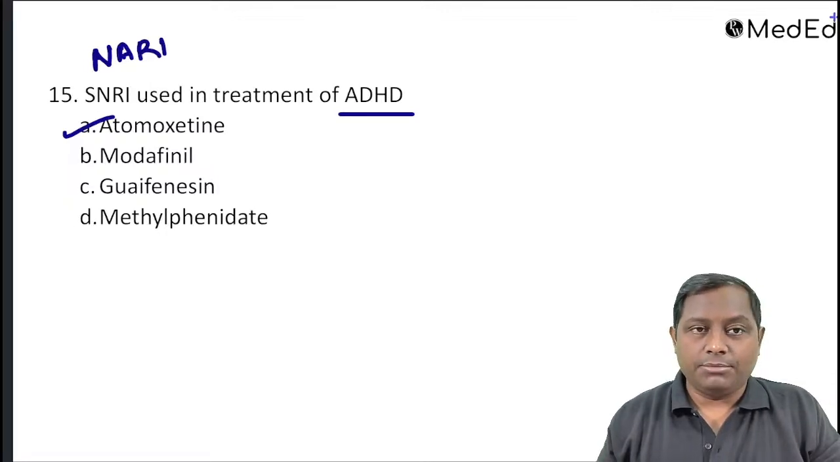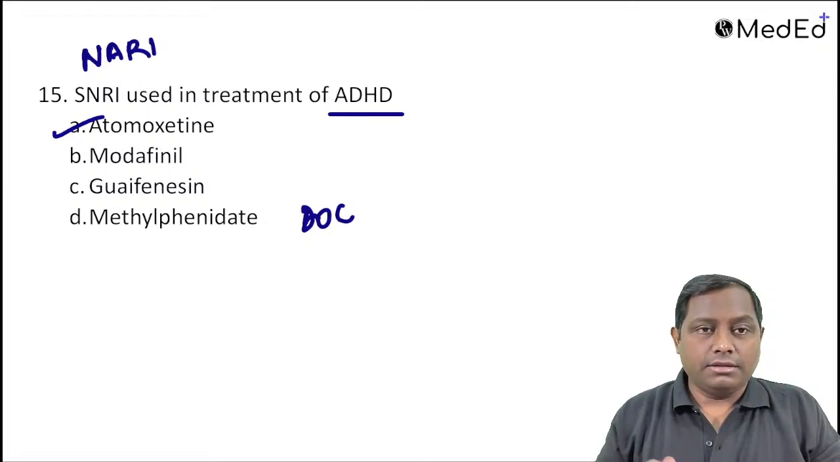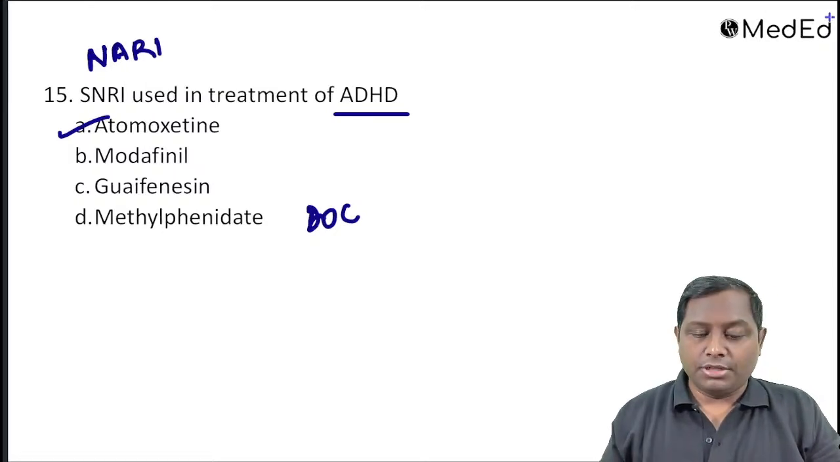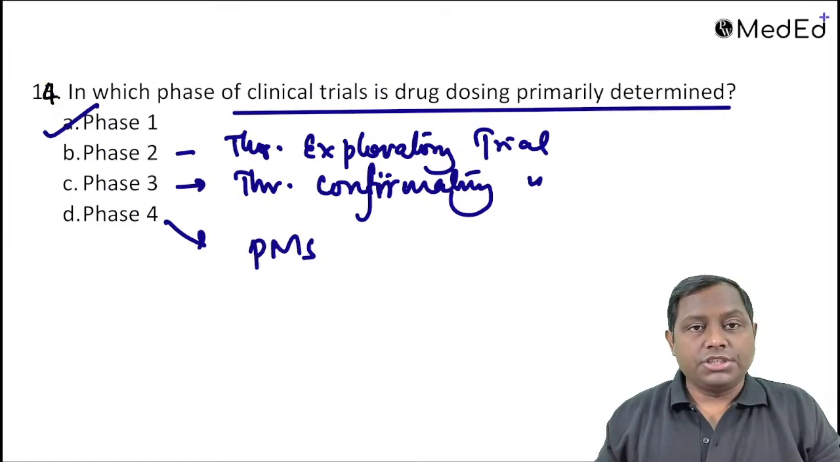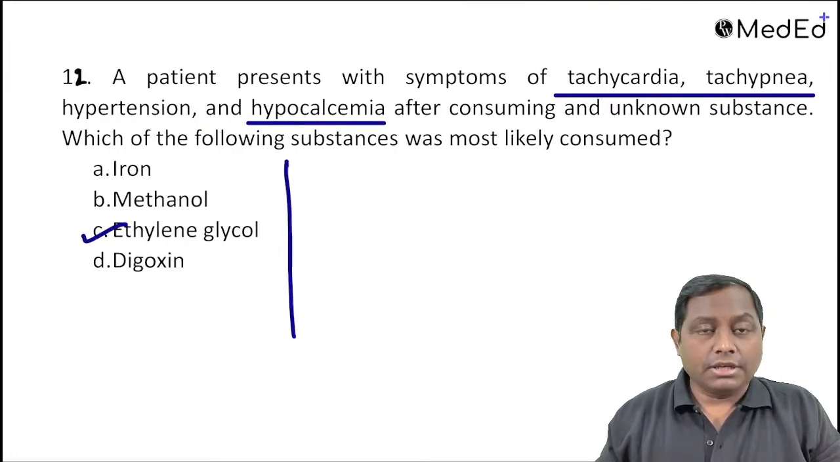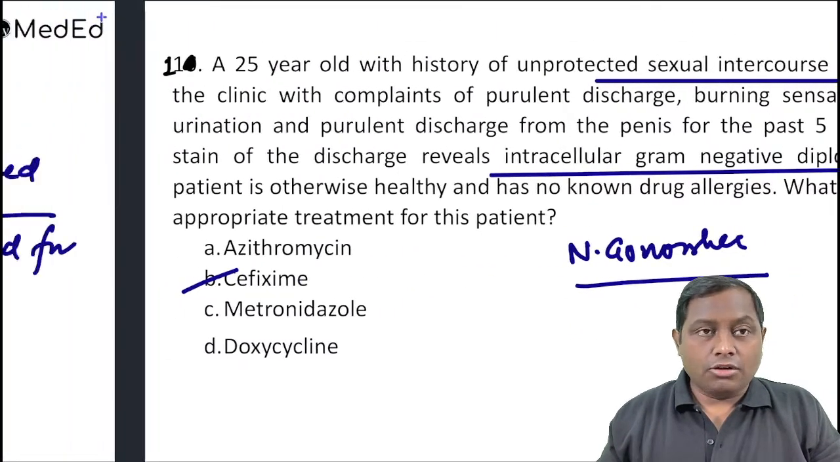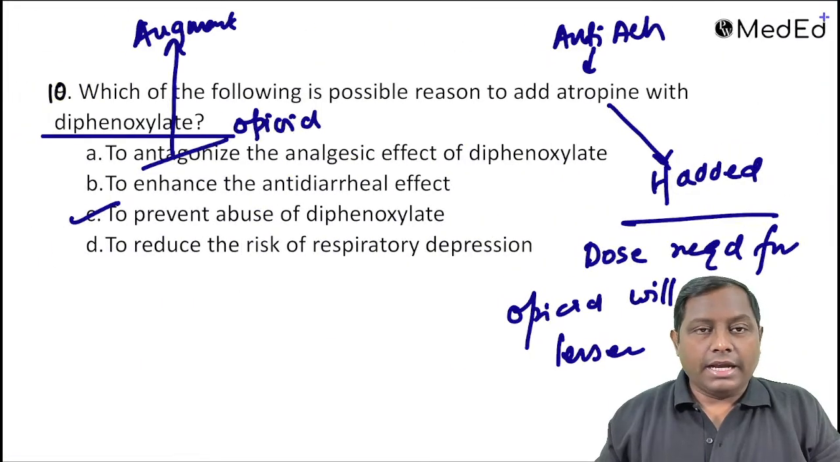SNRI used in ADHD: I am telling you, atomoxetine. Undoubtedly, methylphenidate is the drug of choice, but the question is asking for an SNRI that can be utilized. Okay, dosing is primarily determined in phase 1 clinical trial. We are not going to monitor blood pressure in monitoring of MgSO4 dosing. Ethylene glycol can produce the shown side effects like hypocalcemia, tachypnea, hypertension. Cefixime for Neisseria gonorrhea in the given case history. And along with the opioid, we are adding atropine to prevent the abuse potential of this opioid.